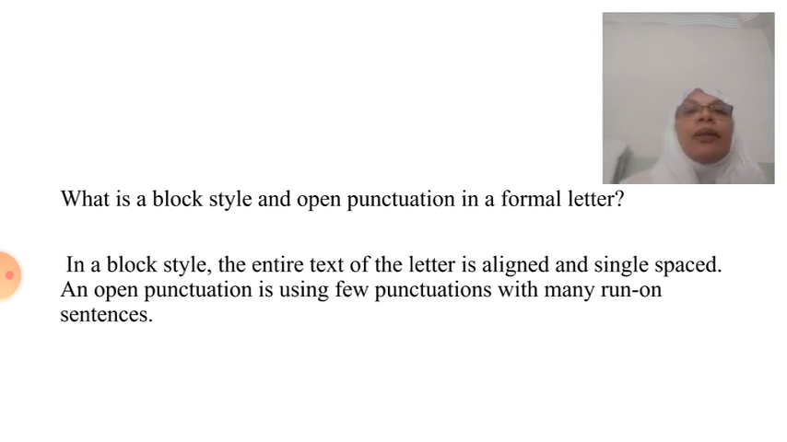Now, as I told you in the beginning, you have to follow a block style. What is a block style? In a block style, the entire text of the letter is aligned and single spaced. It means that you will start from the left corner and you will end your letter in the left corner only, and it is single spaced. And open punctuation is using few punctuation marks. It means after every name and address, don't put extra commas unnecessarily. That is called open punctuation, with no extra punctuation marks.